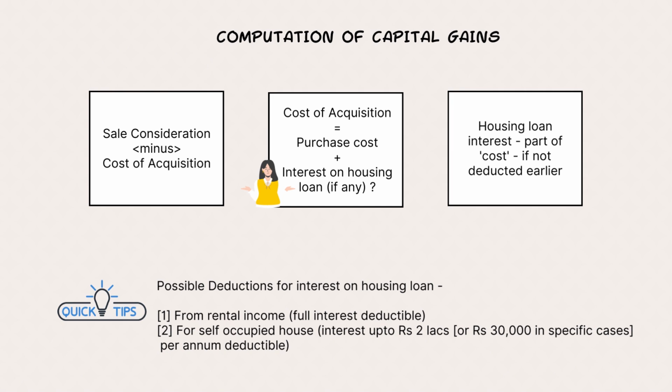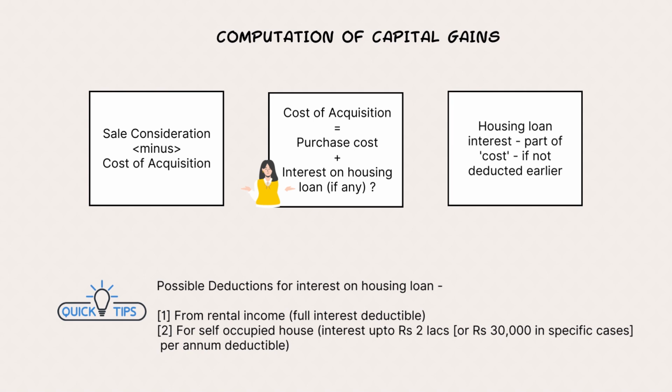So, if this benefit has already been deducted earlier under any other section, then again you cannot get the benefit of that interest expense under cost of acquisition also. So that is what has been clarified. Double deduction is not possible ever. No double benefit. That's what this budget change talks about.